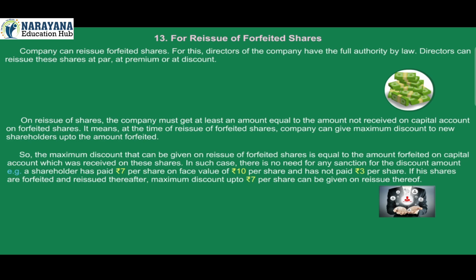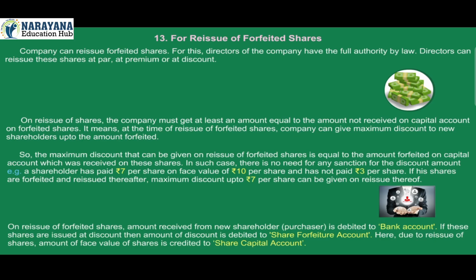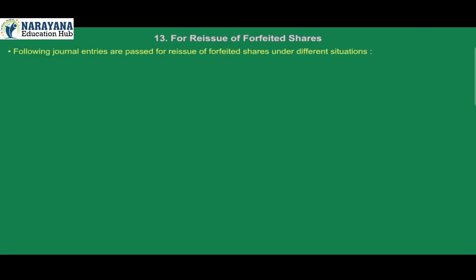On reissue of forfeited shares, amount received from new shareholders, that is purchaser, is debited to bank account. If the shares are issued at discount, then the amount of discount is debited to share forfeiture account. Here, due to reissue of shares, the amount of face value of shares is credited to share capital account. Following journal entries are passed for reissue of forfeited shares under different situations.